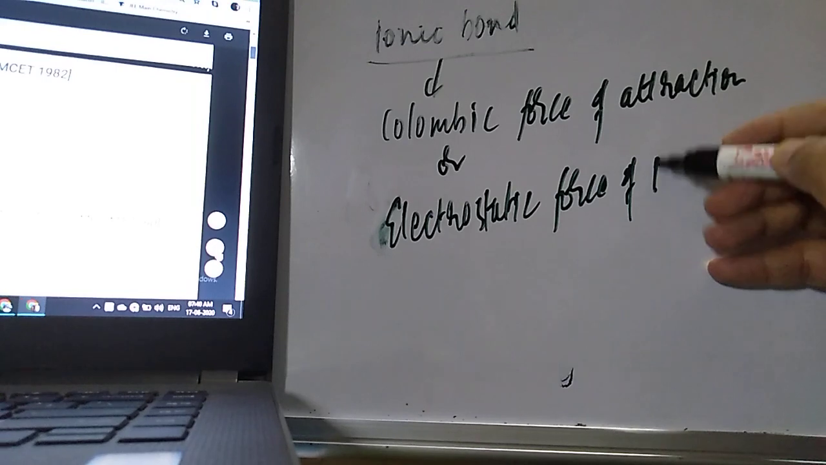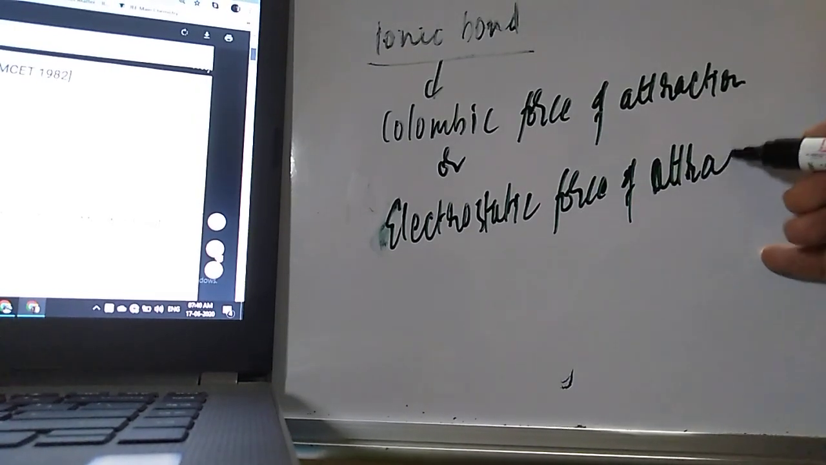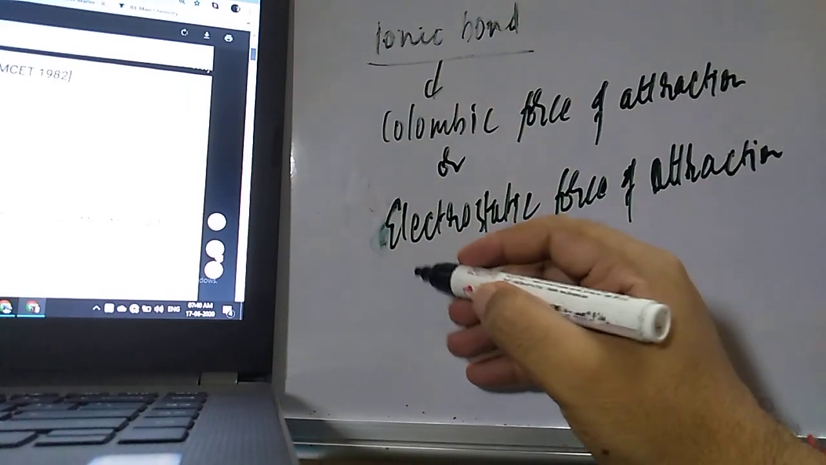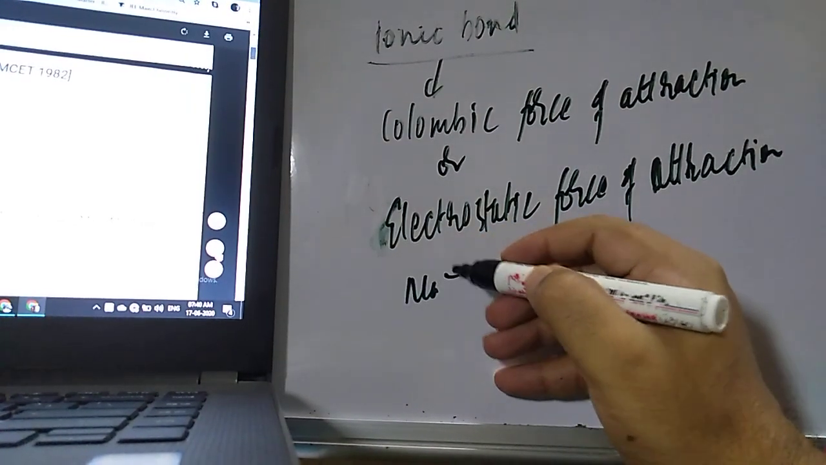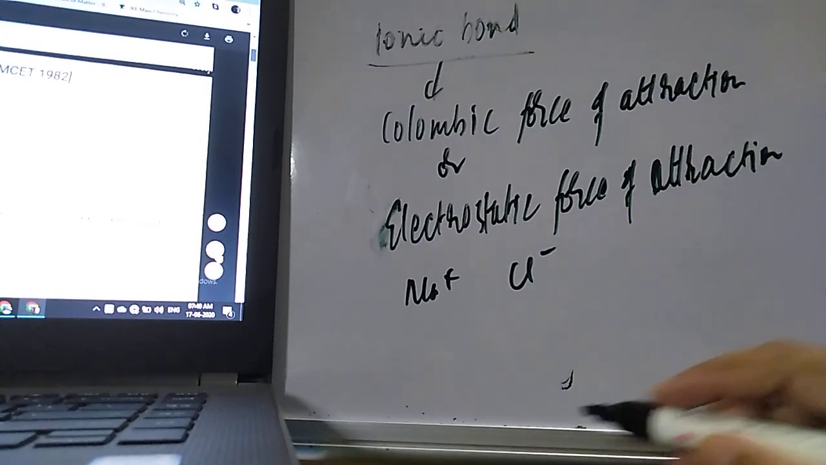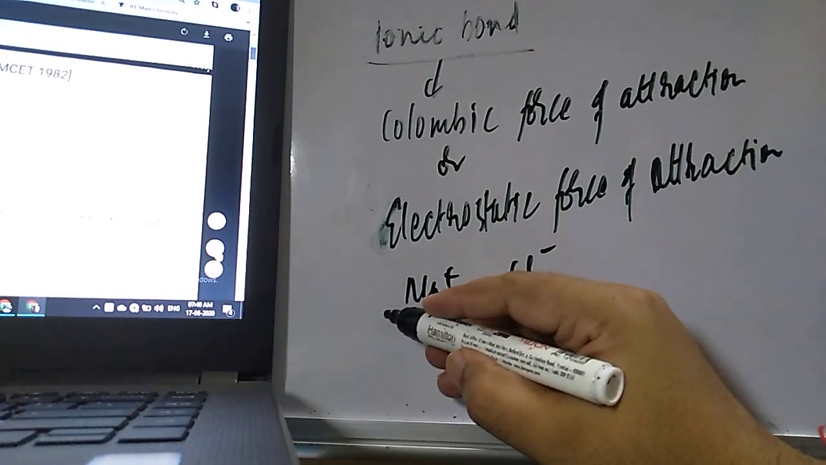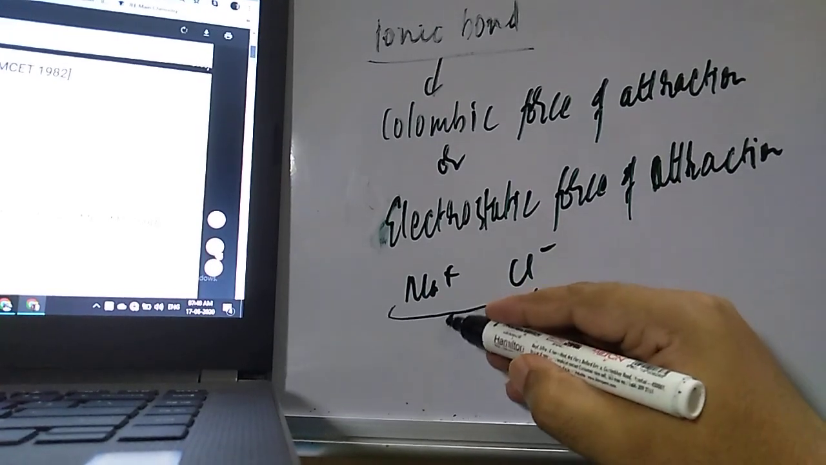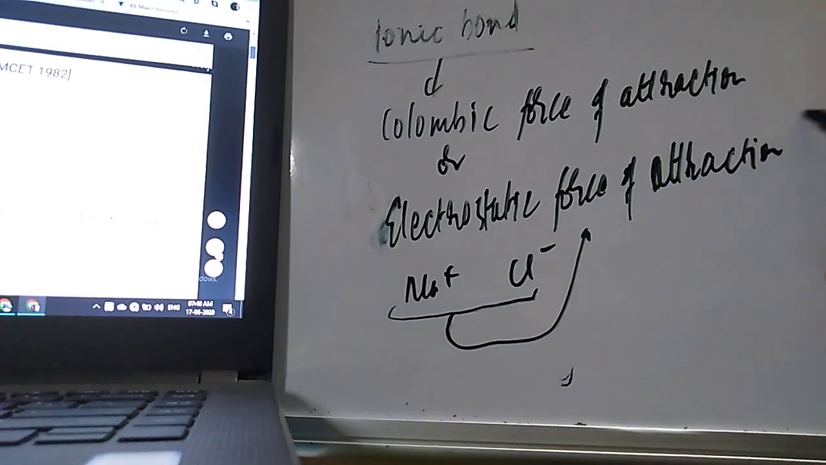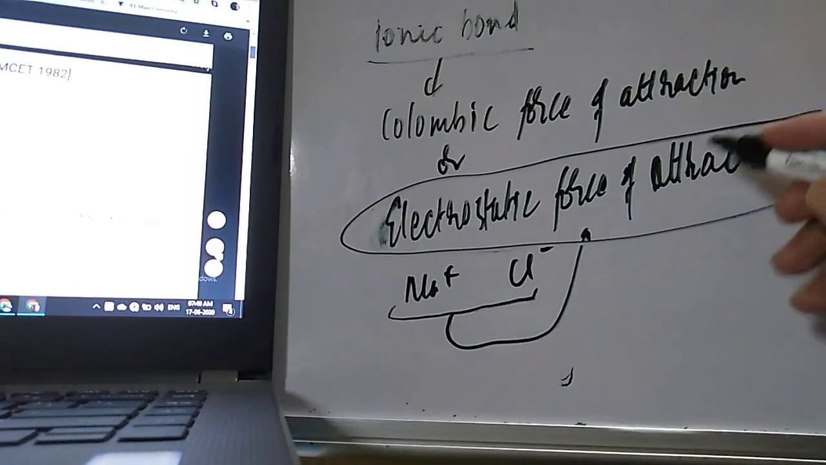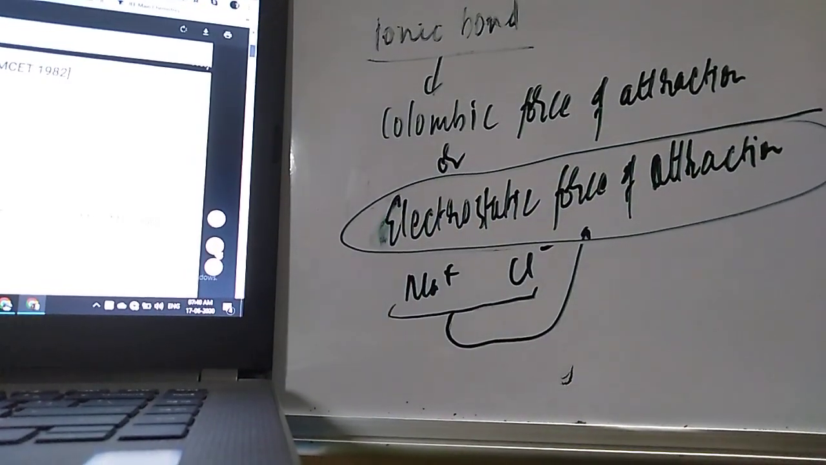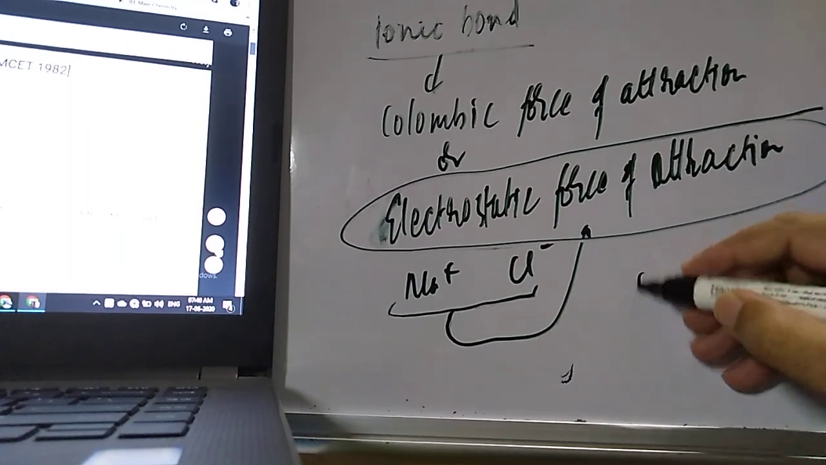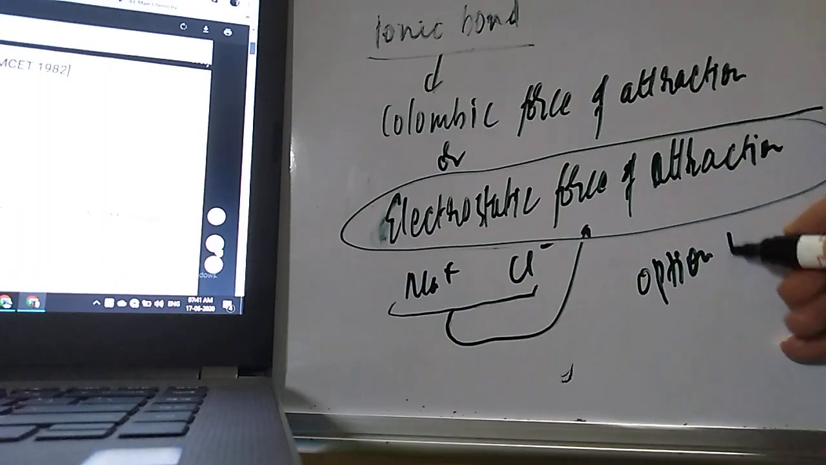Now, they have already given the cation and anion. Suppose Na plus and Cl minus are there. What kind of attraction will be there between Na plus and Cl minus? There is no line between these. This is electrostatic force of attraction. So when you go for the options, the correct option will be option B.